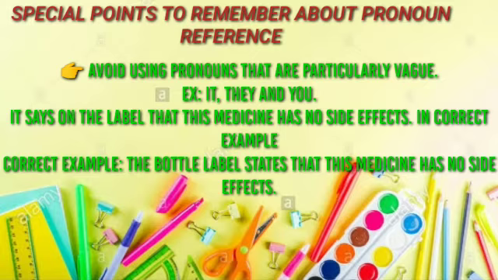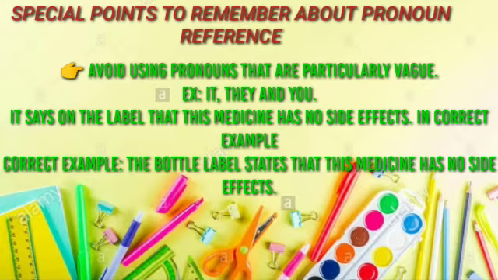In the above sentence, it is a pronoun and there is no particular referent, but in the below sentence, we can see the particular pronoun, the bottle label. The bottle label is the particular pronoun in this example.